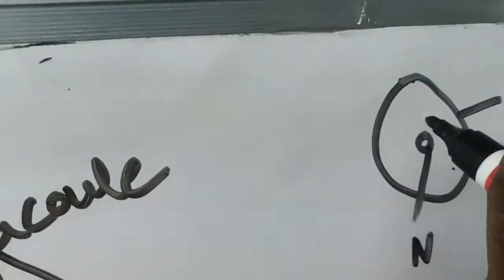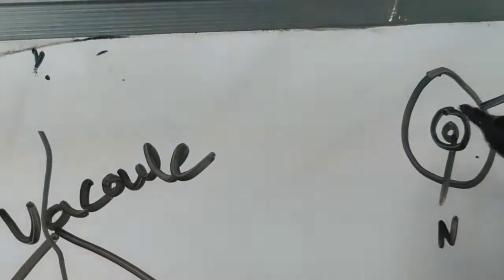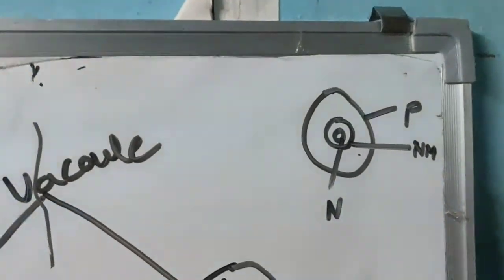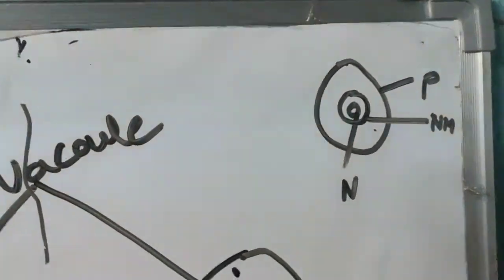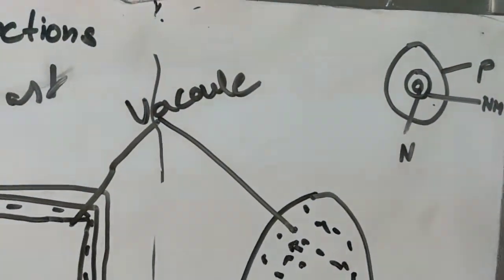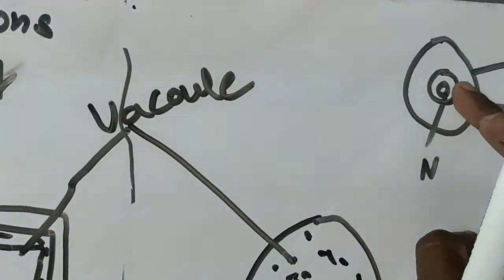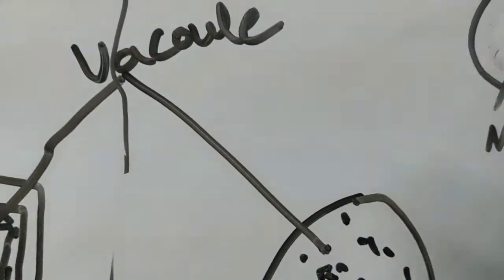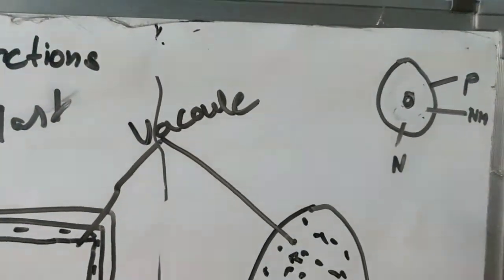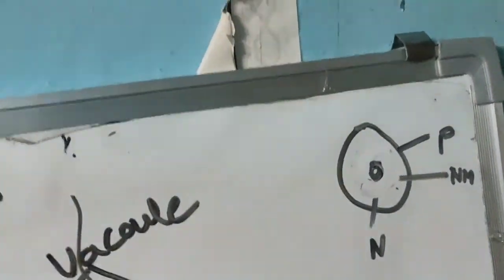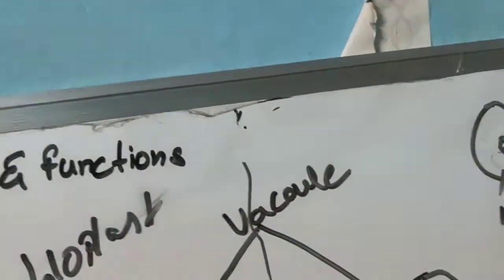If the nucleus is surrounded by a nuclear membrane, that means there is a wall which separates the cytoplasm and nucleus, such cells are known as eukaryotes. And in cells where the nuclear membrane is absent, the nucleus is directly there, so there is no wall between the cytoplasm and nucleus, such cells are known as prokaryotic cells, and such organisms are known as prokaryotes.